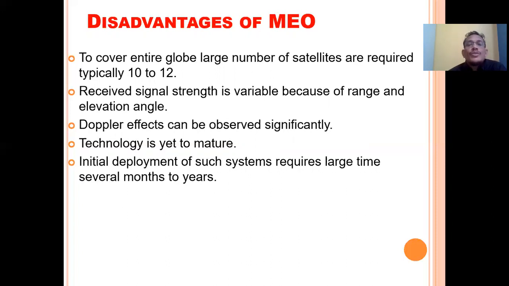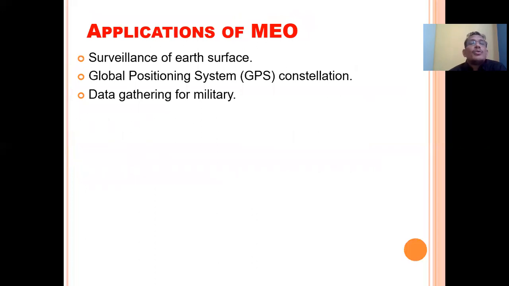Doppler effect can be observed significantly, though it is small as compared to LEO. Technology is yet to mature. Applications of MEO: surveillance of the Earth surface, the global positioning system, that is GPS, and data gathering for military applications.